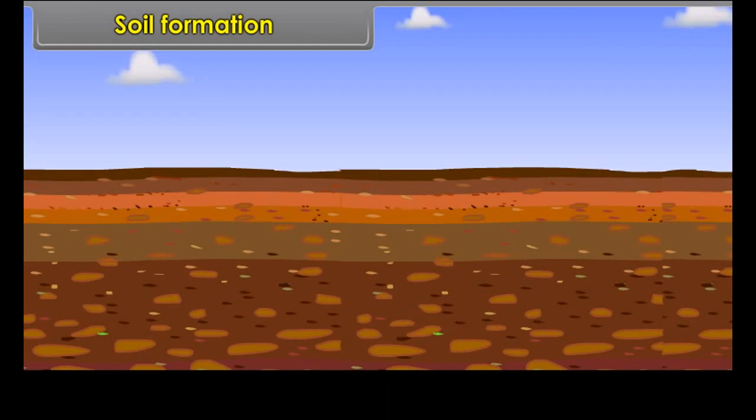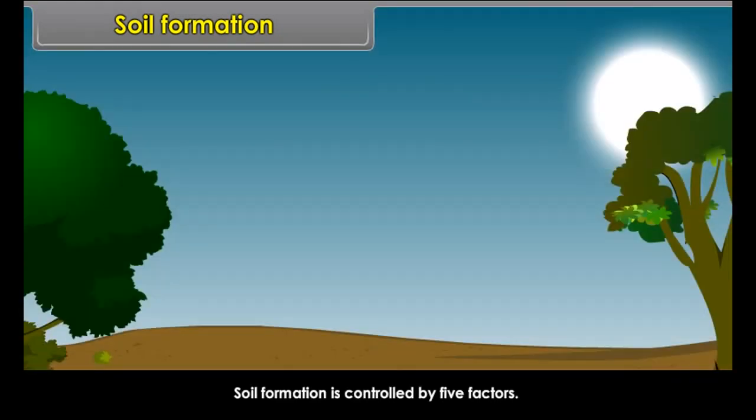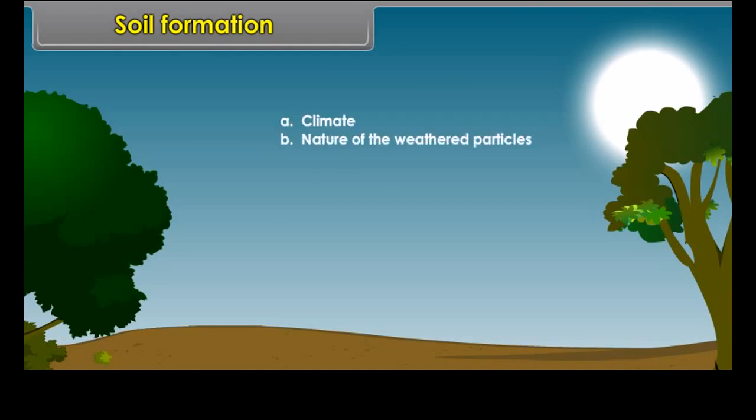Soil formation. Do you know how soil is formed? Though soil is a renewable resource, the process of soil formation is extremely slow. The soil is formed by physical, chemical and organic changes which go on taking place continuously in the layer.